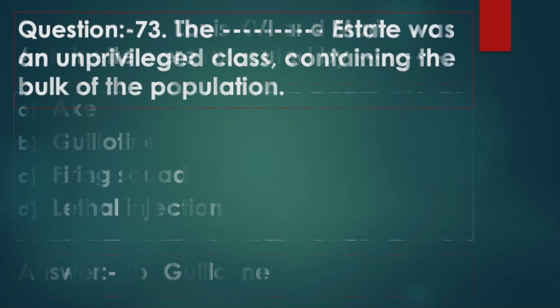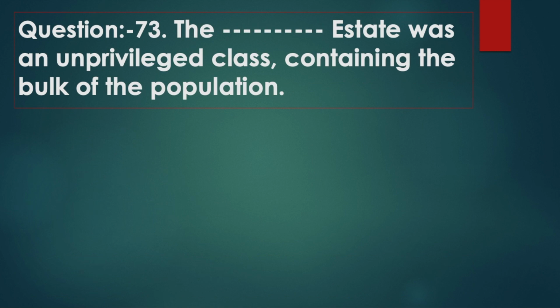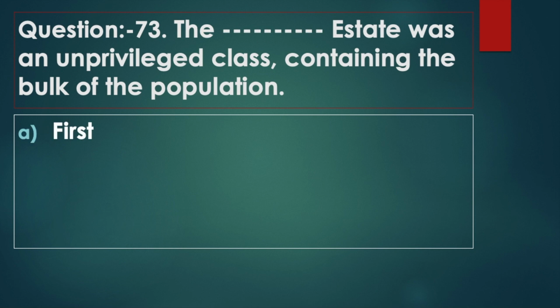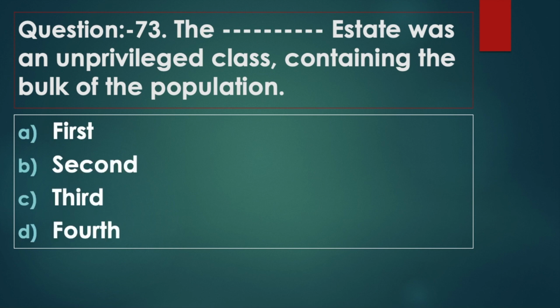Question 73. The dash estate was an unprivileged class containing the bulk of the population. Option A, first. Option B, second. Option C, third. Option D, fourth. Answer option C, third.